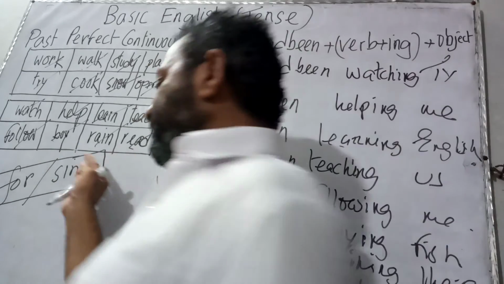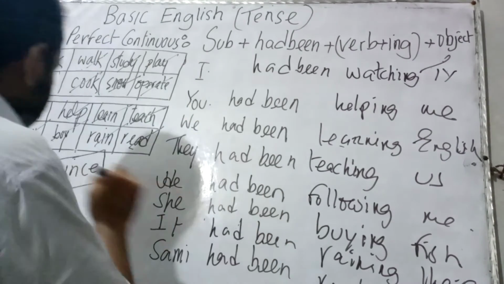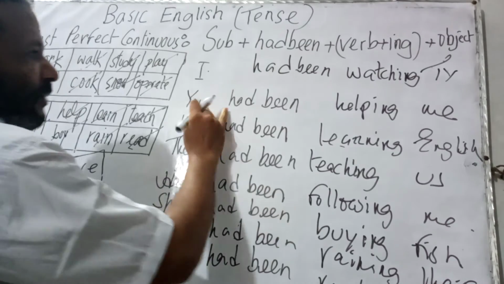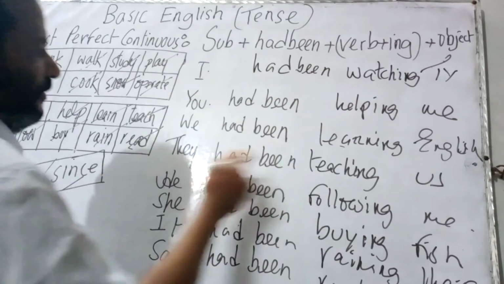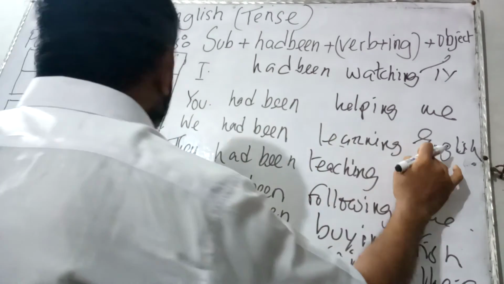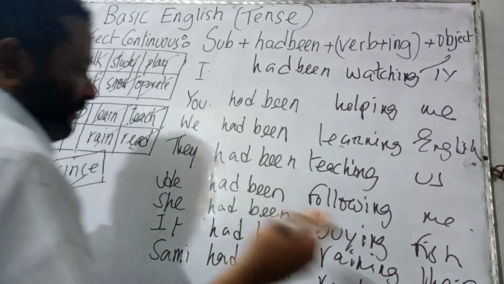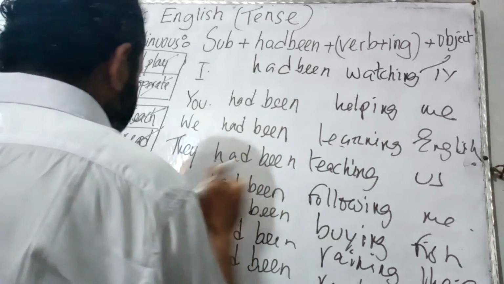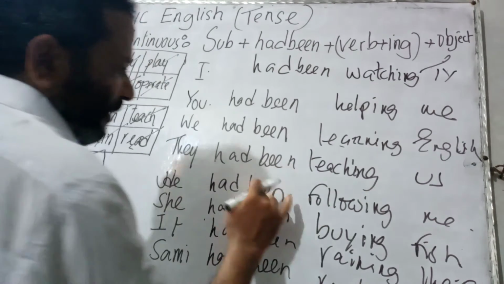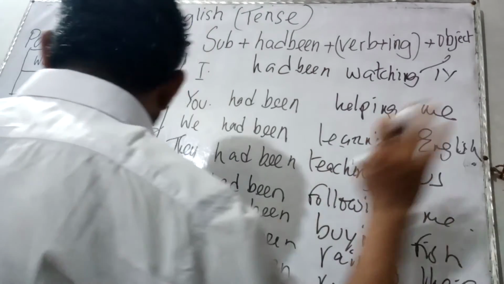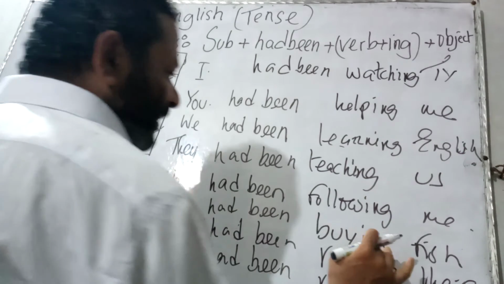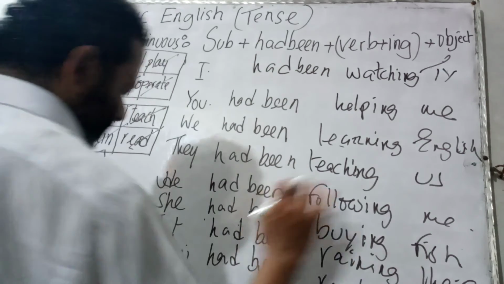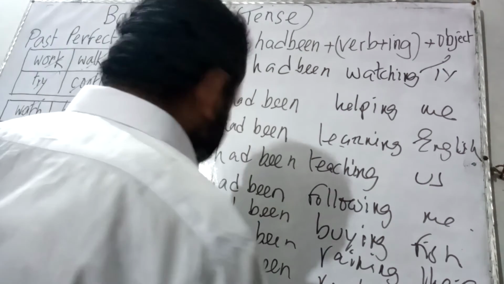Now again, let us consider the word since. I had been watching TV since morning. You had been helping me since 1994. We had been learning English since 1994. They had been teaching us since 1988. He had been following me since he was born. She had been buying fish since morning. It had been raining there since morning. Sami had been reading books since morning.